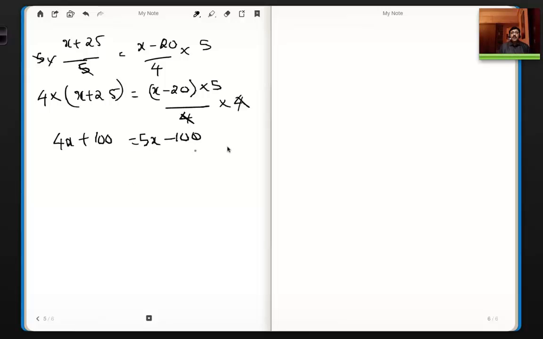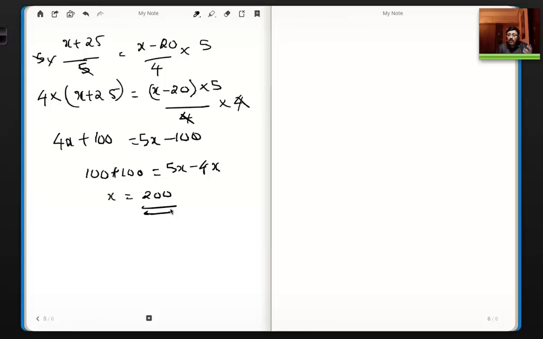Right? Now what I can do is transposition. Take this minus 100 on this side, take this 4x on this side. So what I'll get is 100 + 100 equal to 5x − 4x, which basically means x equal to 200. So very, very straightforward. The key part is I have to understand the question's logic and translate that to the linear equation. Once you do that, it is very straightforward and simple to do the problem.